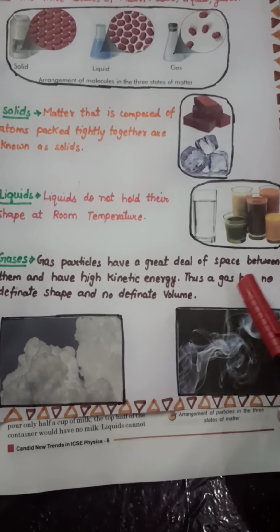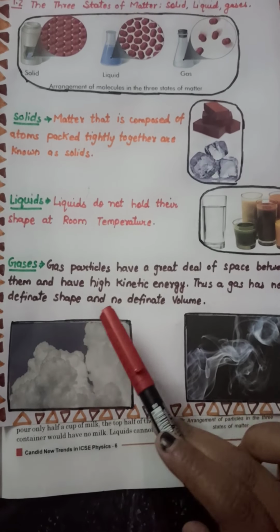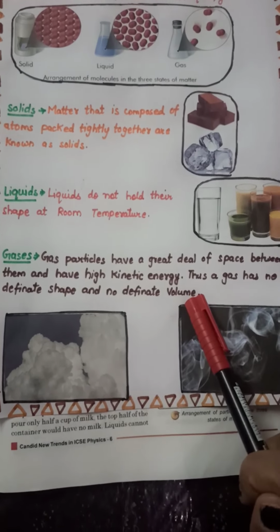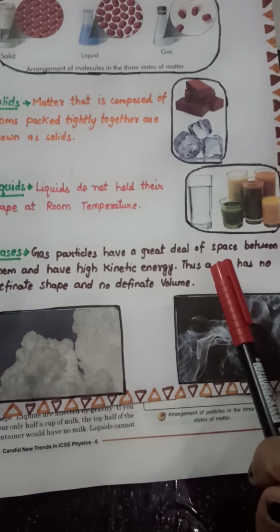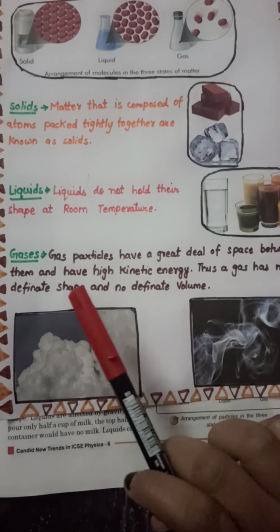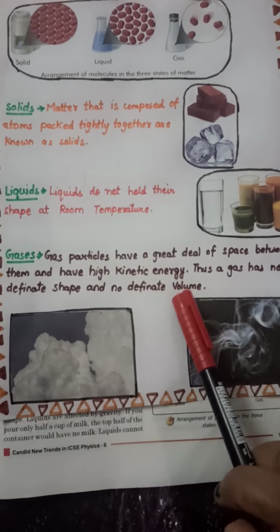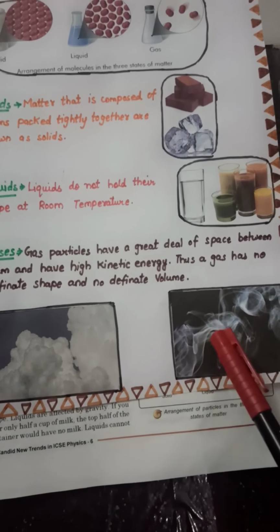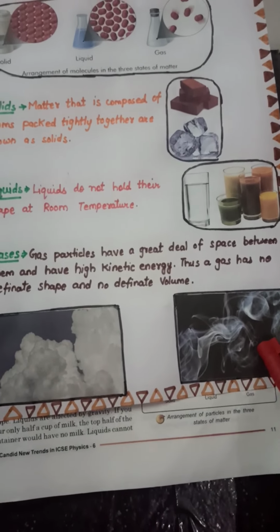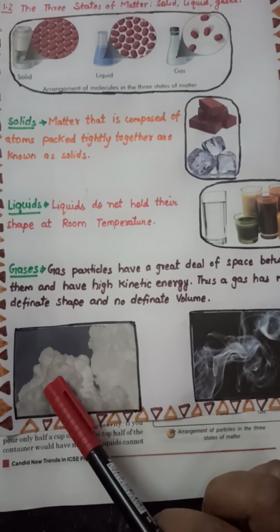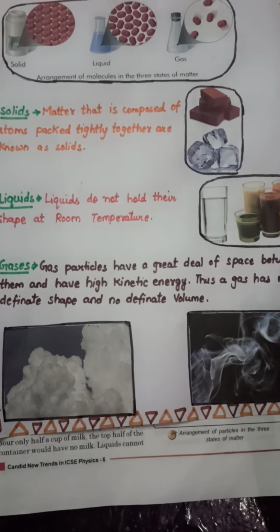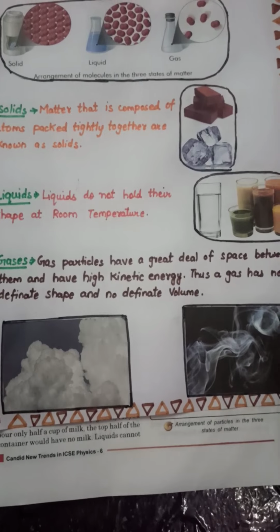Thus, a gas has no definite shape and no definite volume. I hope you can see this smoke over here and this one over here. So they don't have any particular shape.